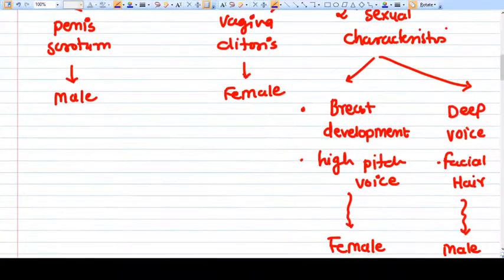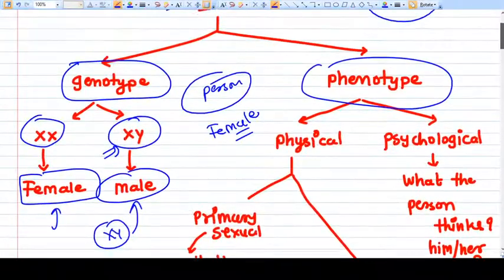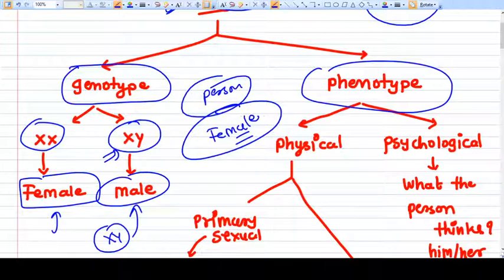Secondary sexual characteristics like breast development are not there, the high pitched voice is not there, there is a deep voice, and facial hair is present, but still that person wants to be identified as a female. So what is important: genotype, physical phenotype, or psychological phenotype? The psychological phenotype is the most important. If the person wants to be identified as a female, then he or she is a female.